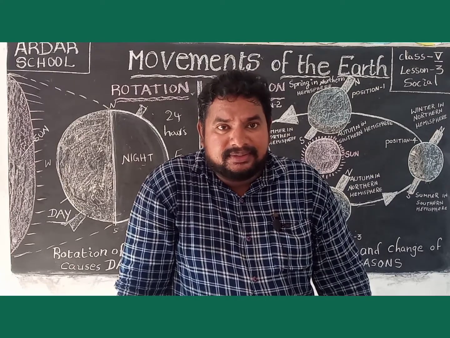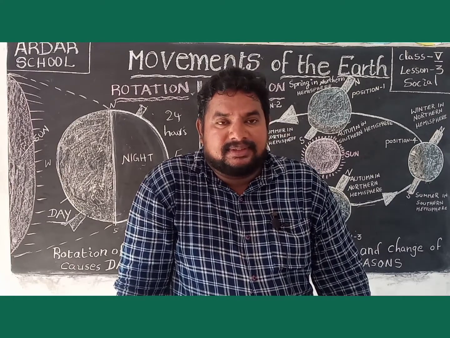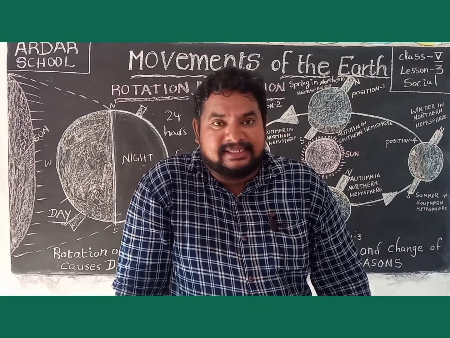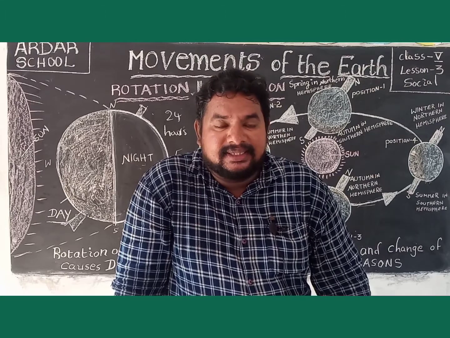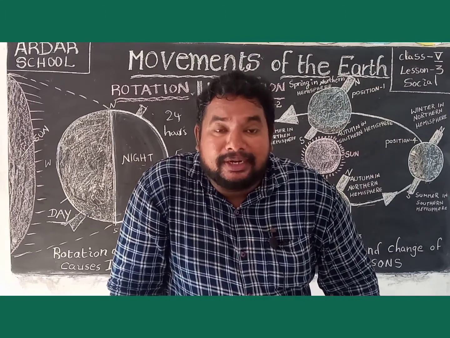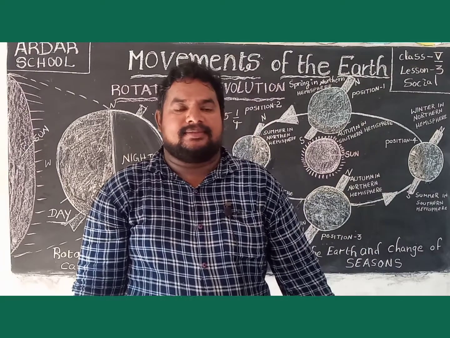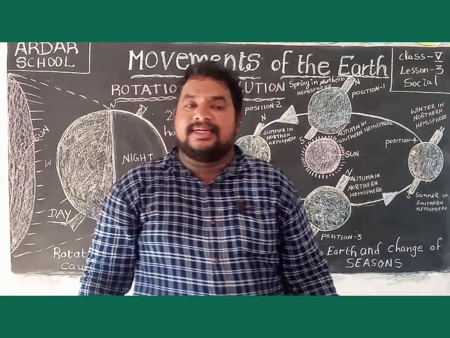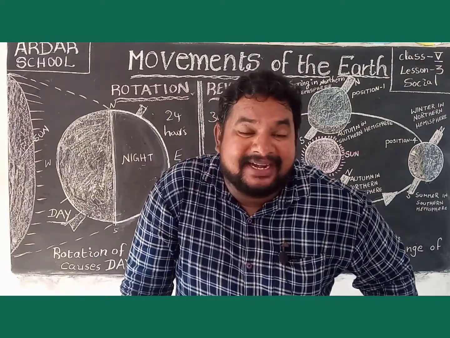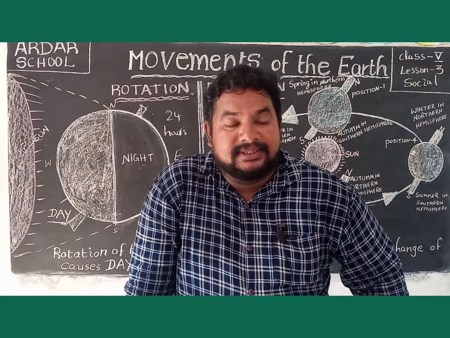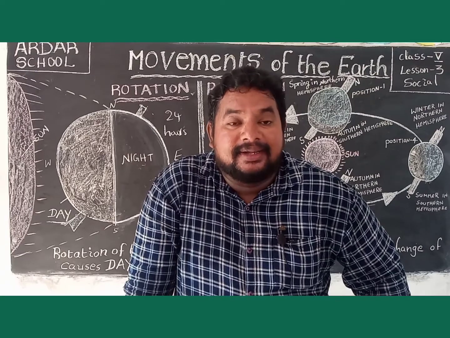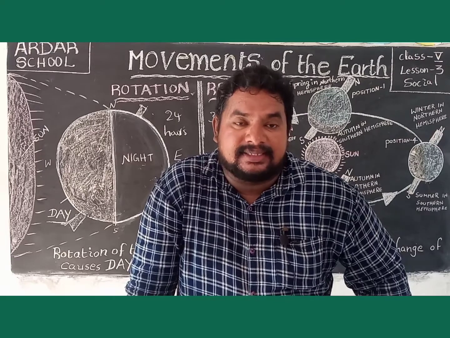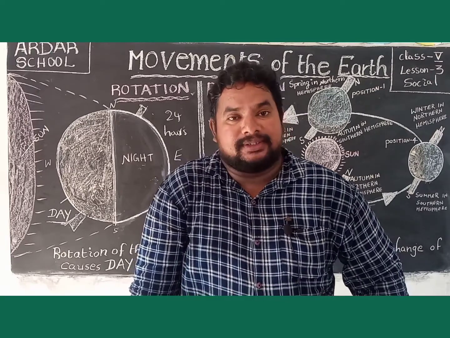Spring season, autumn season, rainy season, summer season. This is due to revolution. The revolution of the earth changes the different seasons. Summer, winter, spring, autumn, these seasons occur in revolution.